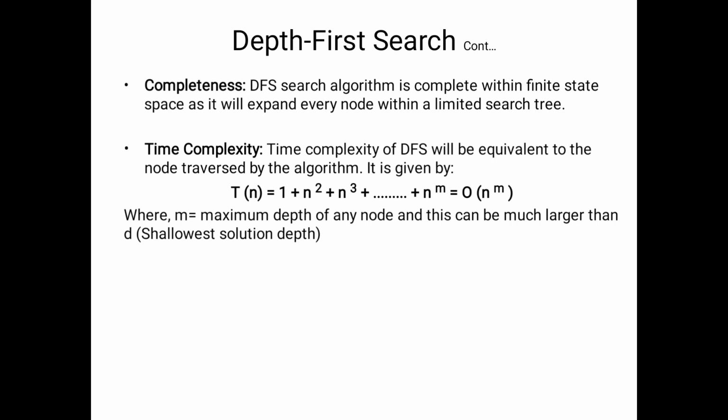In this recurrence relation, the lower bound is 1 and the upper bound is n power m. So we decide the time complexity of DFS is big O of n power m, where m means maximum depth. Depth first search depends completely on the depth of that particular path.